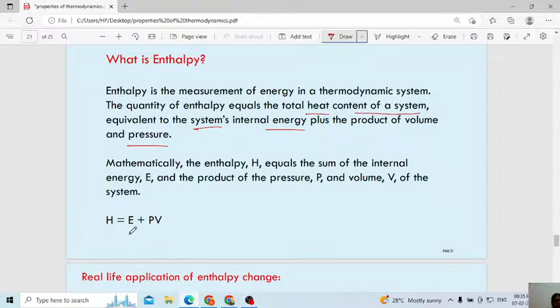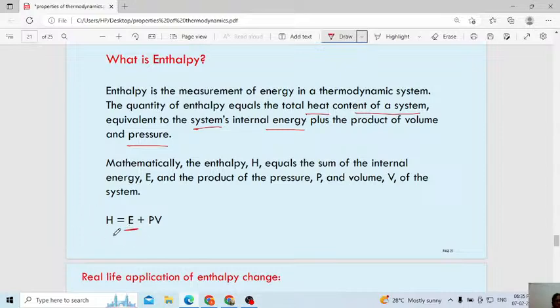What is meant by internal energy? If you consider any system, how much total energy the whole bulk system contains, how much quantity of heat or energy the system has, that we will call internal energy.